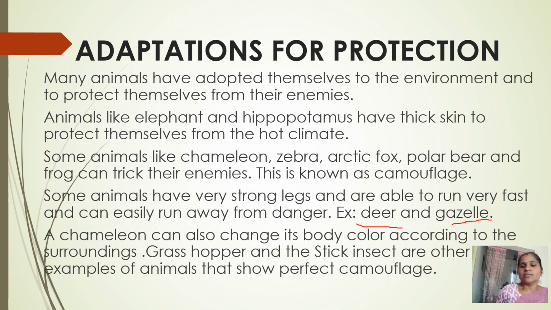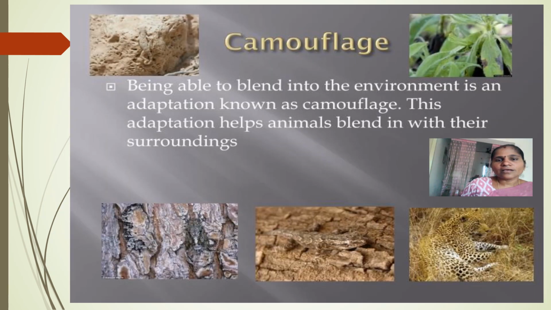Grasshopper and stick insect are also other examples of camouflage that can match their surroundings. So first, let's see what is meant by camouflage. Being able to blend into the environment is an adaptation known as camouflage. So they are mixed into that environment. They are matched to that environment. Those animals we should call camouflage.